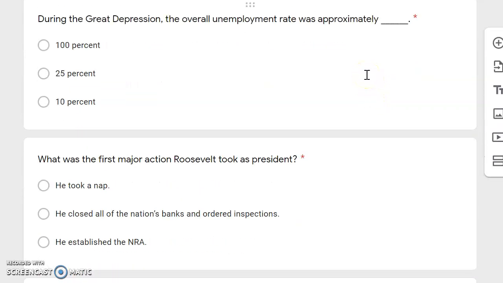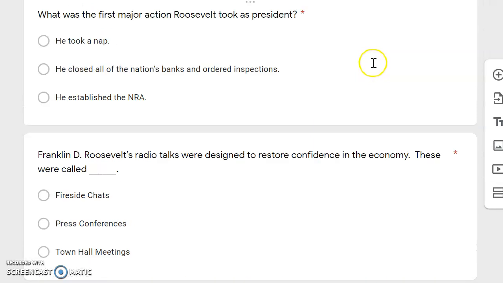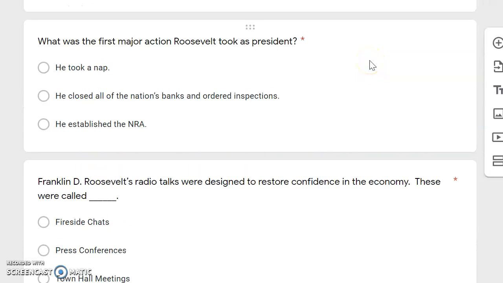During the Great Depression, the overall unemployment rate was approximately 100%, 25%, and 10%. What was the first major action Roosevelt took as president? He took a nap.